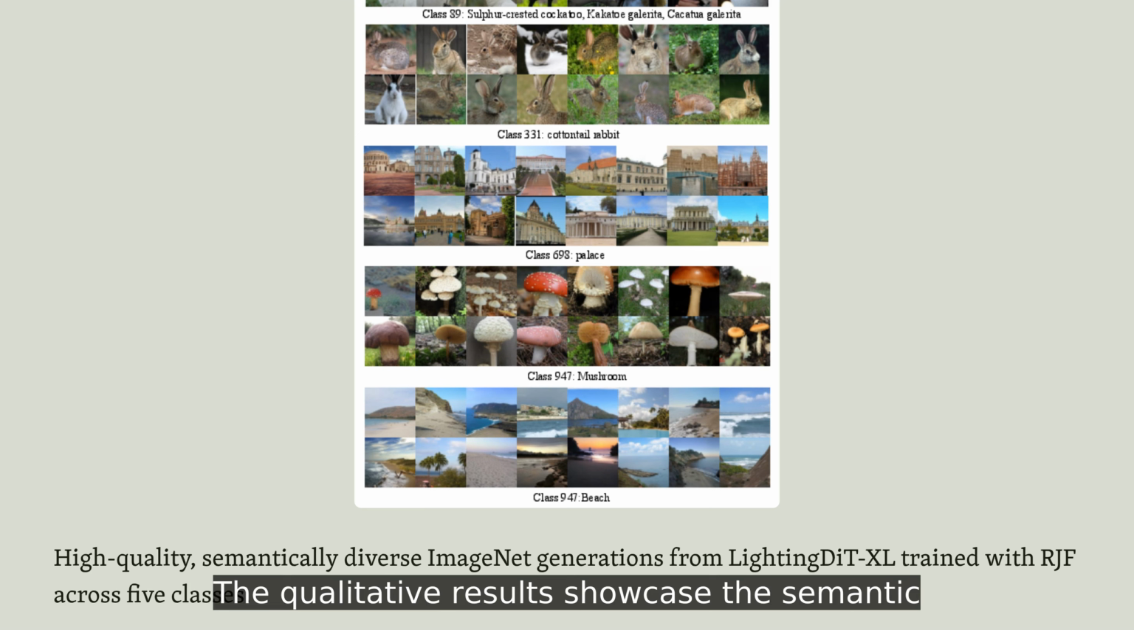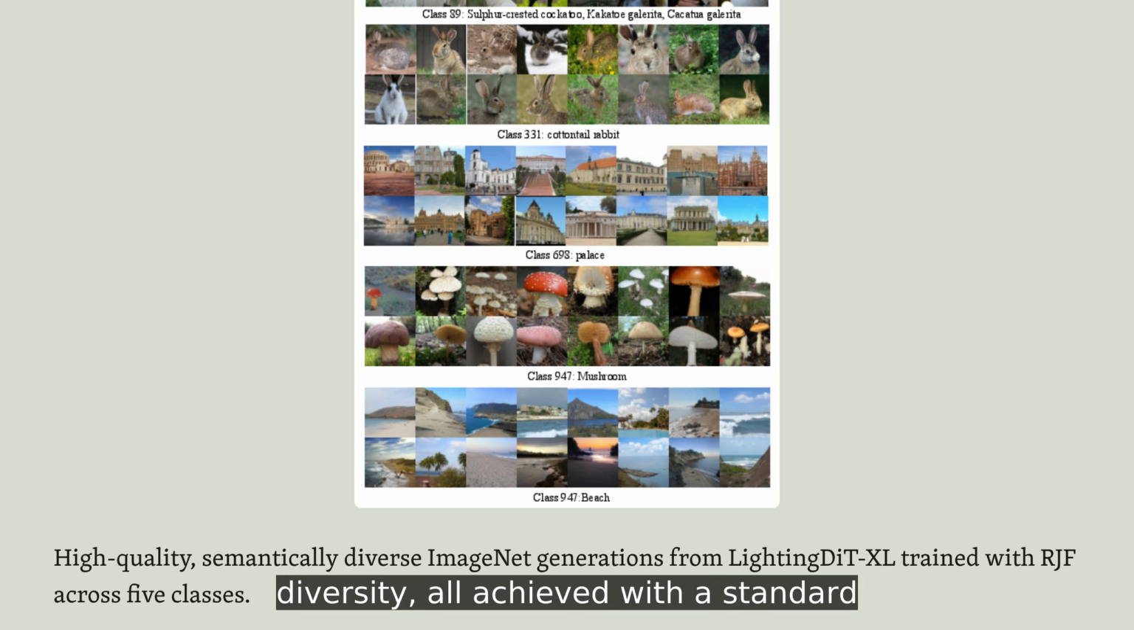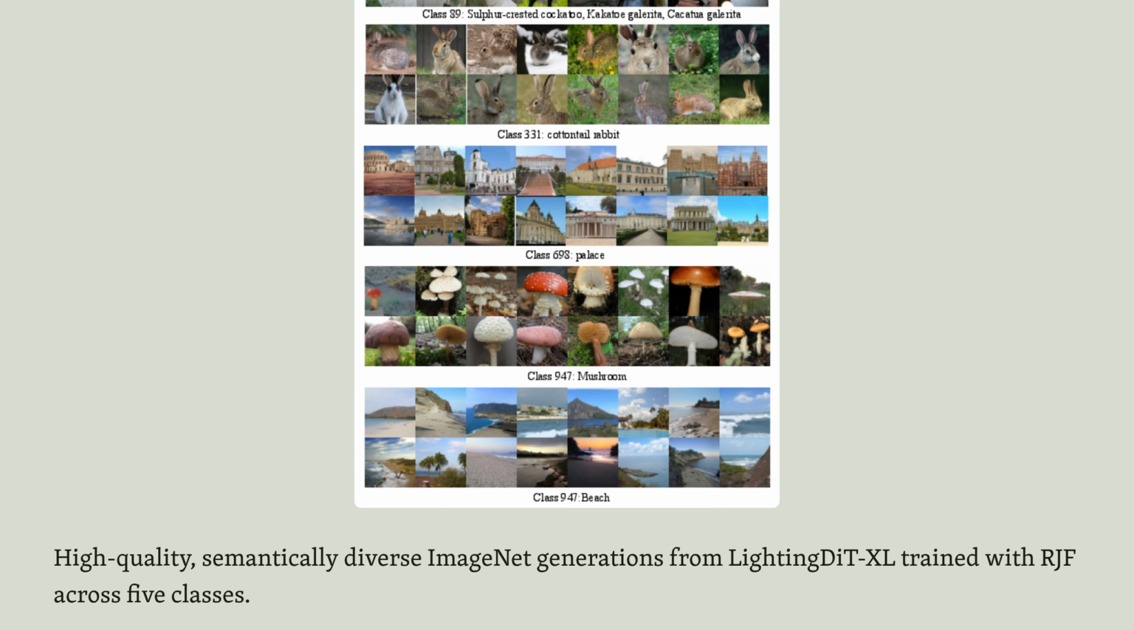The qualitative results showcase the semantic richness and visual fidelity achieved by models trained with the geometric approach. These generations from a DTXL model demonstrate accurate class conditional synthesis with high diversity, all achieved with a standard architecture that would have collapsed under traditional Euclidean training.